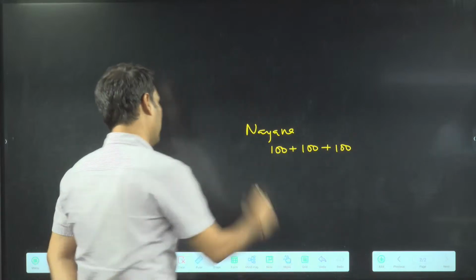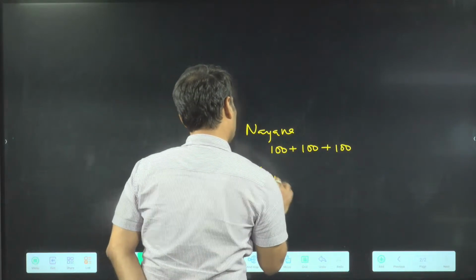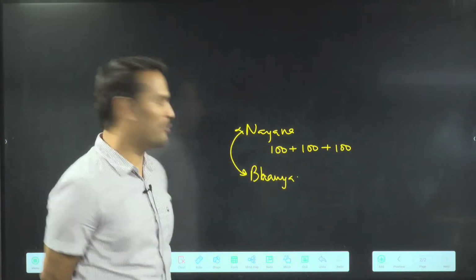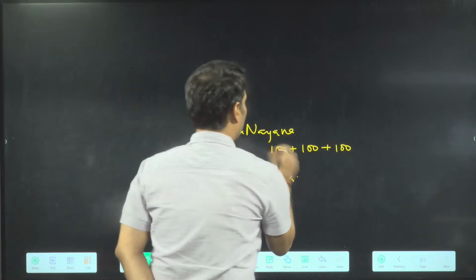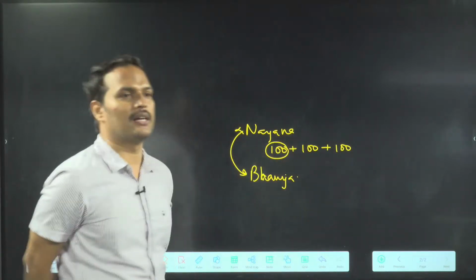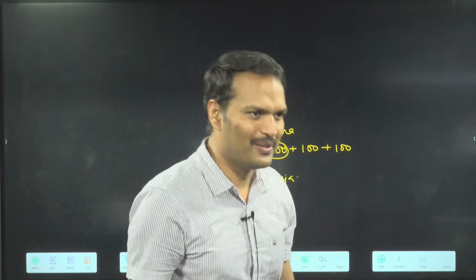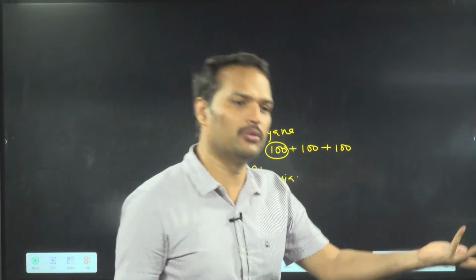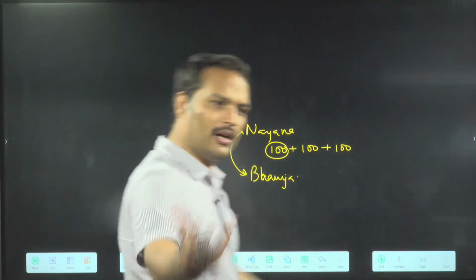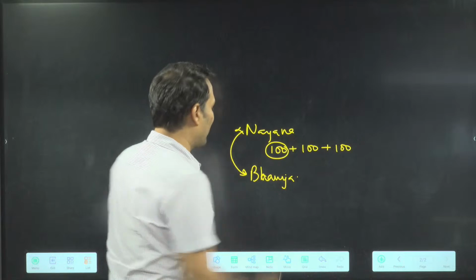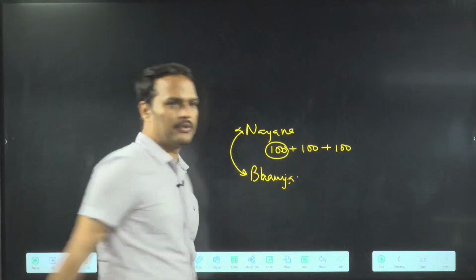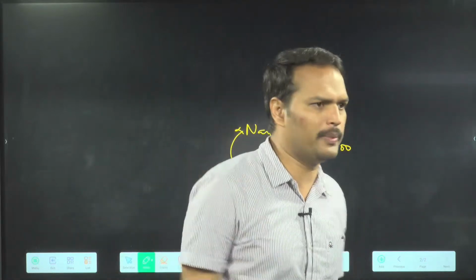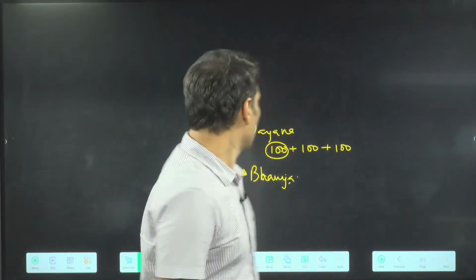Now Bhavya is her best friend. Suppose Bhavya asks 100 rupees from Naina. Nothing to do with real life, so don't get offended. You can change the example, like I can take Vinay and Chintu also. Your choice. Suppose Bhavya asks 100 rupees from Naina. Naina thinks, yes, Bhavya is my best friend, I will give her 100 rupees. No problem. So Bhavya took it.